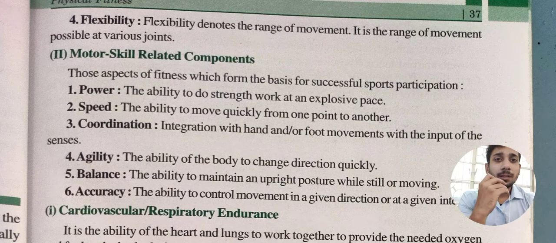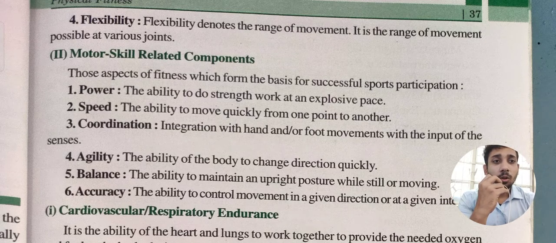Thereafter, the motor skill related components I had already told you before: power, speed, coordination, agility, balance and accuracy. Power means how much work you can do in one go. Speed means how quickly you can move from one point to another, or how active you are according to the situation.